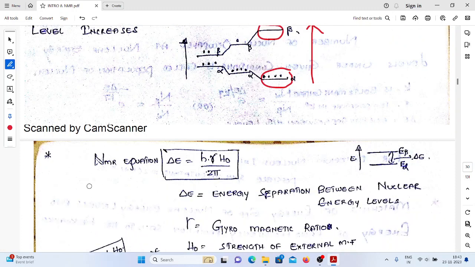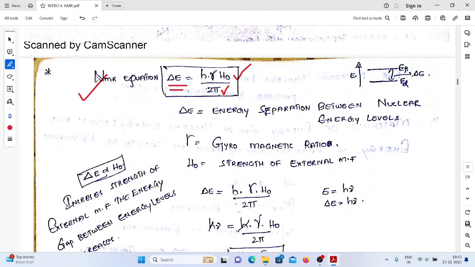So according to the quantum approach, this is the formula we have. Delta E, the difference between the energy levels, equal to h into gamma into H naught by 2 pi. h is the Planck constant, gamma is the gyromagnetic ratio, already we discussed. Gyromagnetic ratio is the unique property of each and every nucleus. If you talk about hydrogen, hydrogen has a fixed gamma value. H naught is the strength of the external magnetic field. Pi is constant, h is constant, 2 is constant.